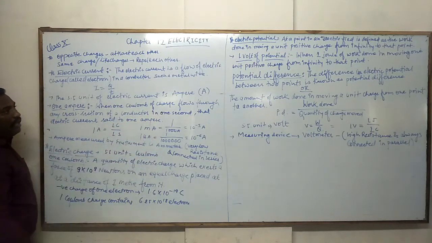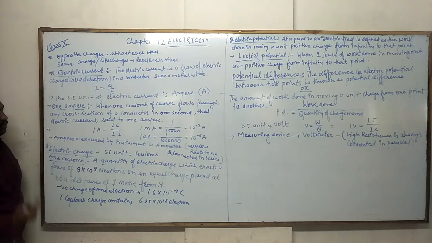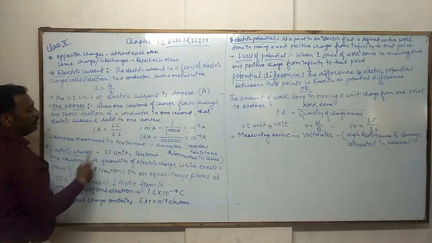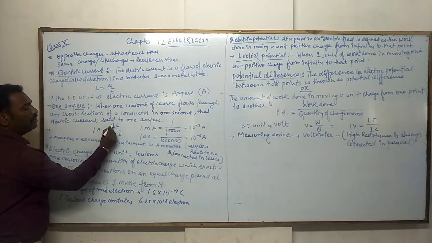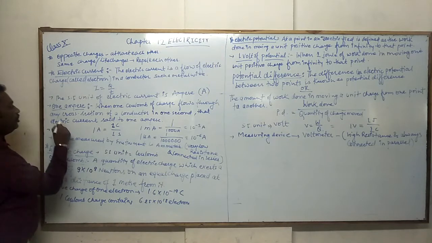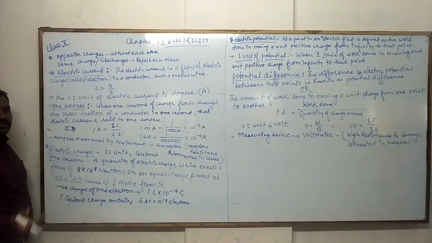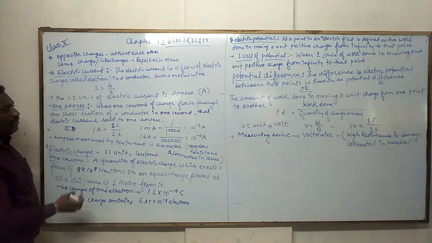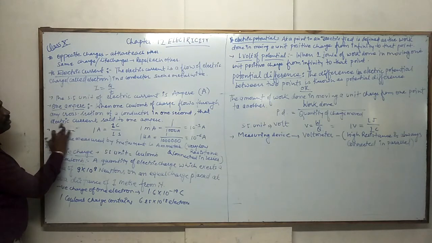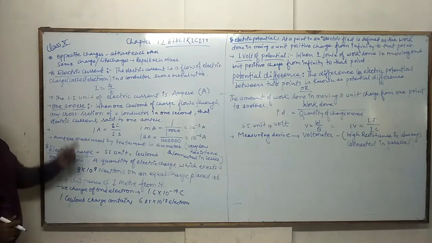Look everyone here, ampere is denoted with the capital A. 1 ampere means, when 1 coulomb of charge flows through any cross section of the conductor in 1 second, that electric current is said to be 1 ampere. This is the cross section of the conductor, the area, or its diameter.